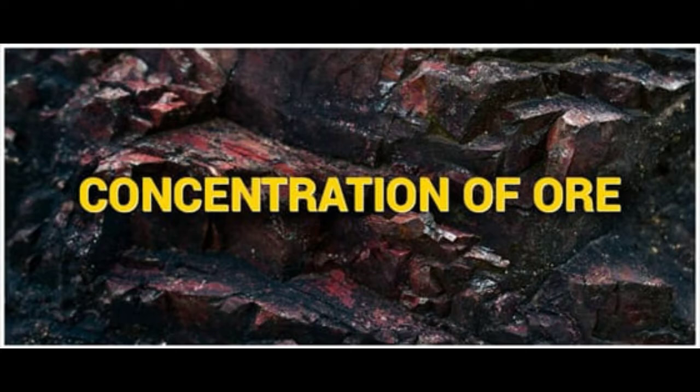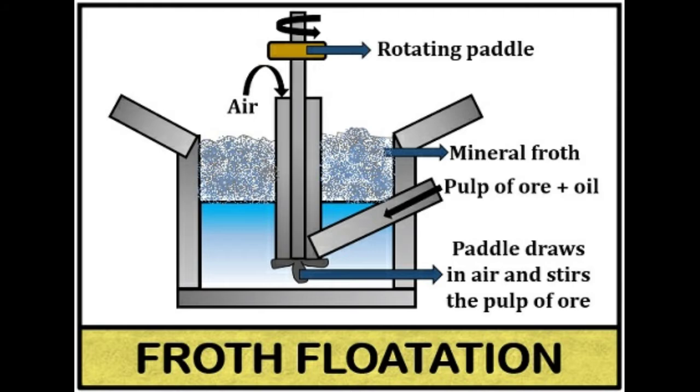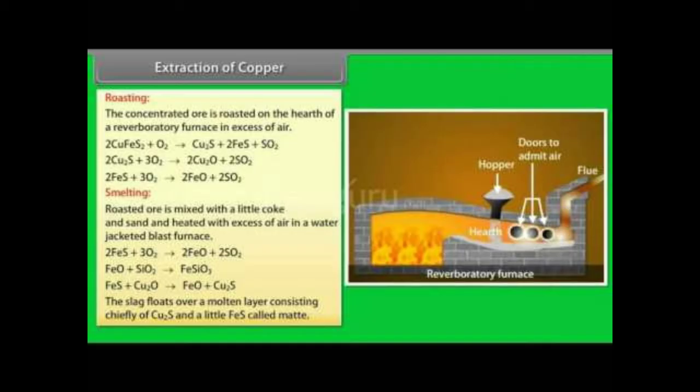Number 1, concentration of ore. The ore is crushed and concentrated using the froth flotation process. Already we have learnt about this froth flotation process. Number 2, roasting. The concentrated ore is roasted in excess of air.